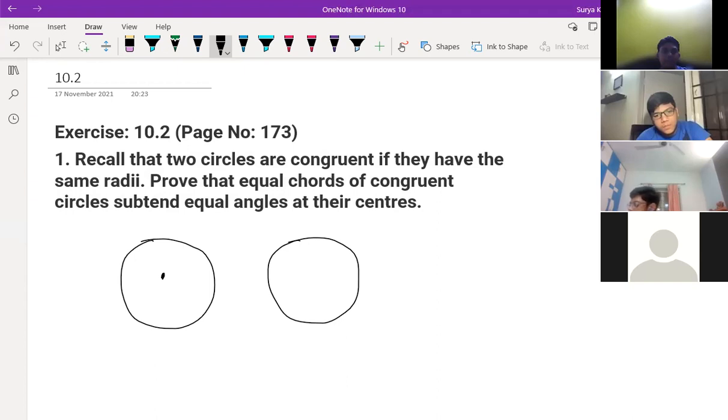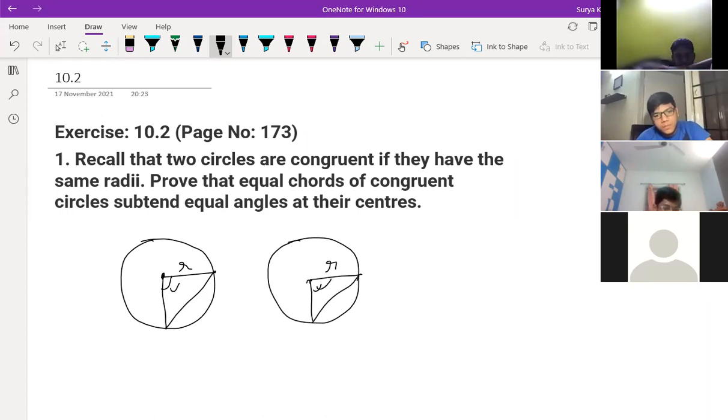So recall that two circles are congruent if they have the same radii. The radii are the same for both the circles. Prove that equal chords of congruent circles, equal chords means this is a chord. Equal chords are there. Subtend equal angles at the center. Means this angle is the same only. You should prove this one. How to prove?